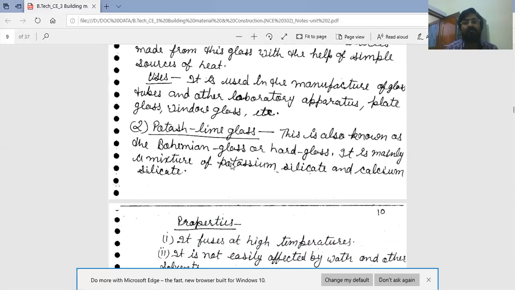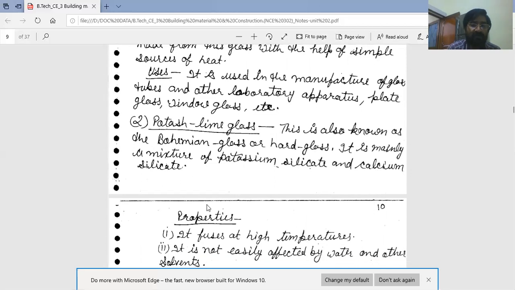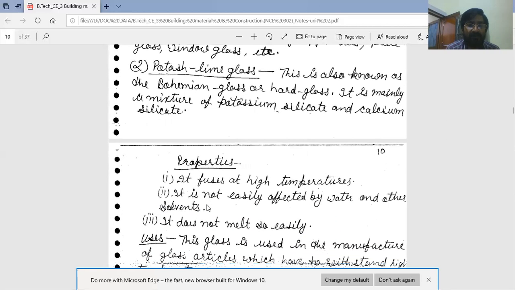Second is potash lime glass, K2O.CaO.6SiO2. This is also known as Bohemian glass or hard glass, hard due to potash. It is mainly a mixture of potassium silicate and calcium silicate. Now, properties of potash lime glass.